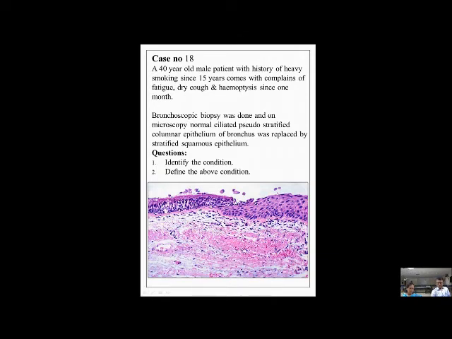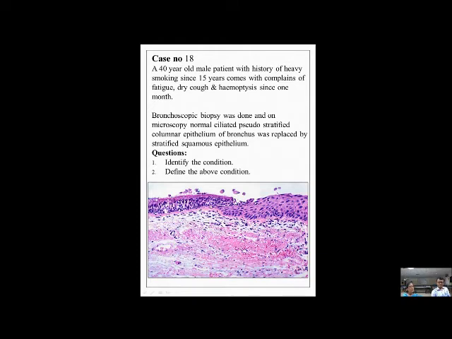And they could even tell that this kind of metaplasia, stratified squamous epithelium, in comparison with the ciliated epithelium, is much tougher in handling irritation. That's why the longer the duration of smoking, the longer the irritation, and the area of respiratory epithelium which is replaced by stratified squamous epithelium increases. So this can further progress to dysplasia and then squamous cell carcinoma.